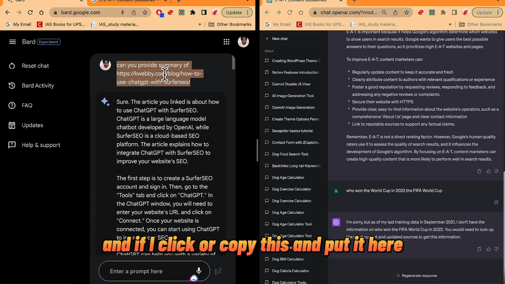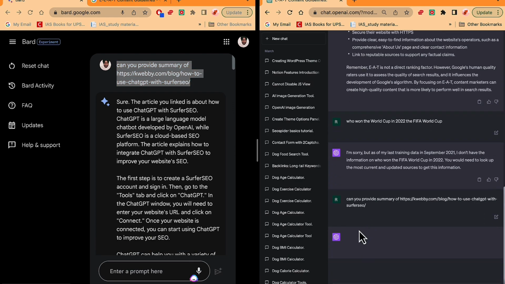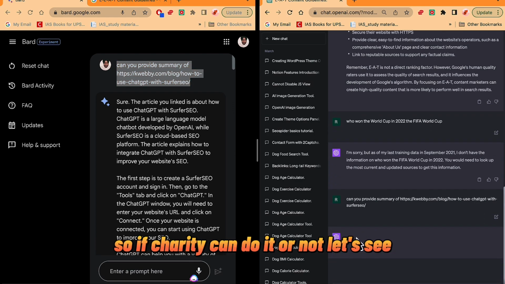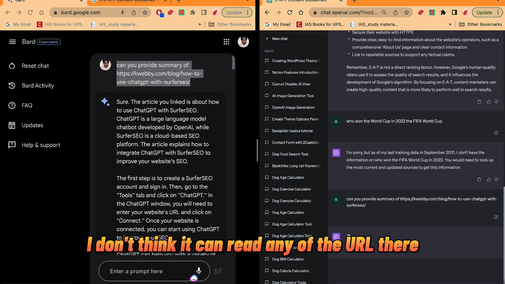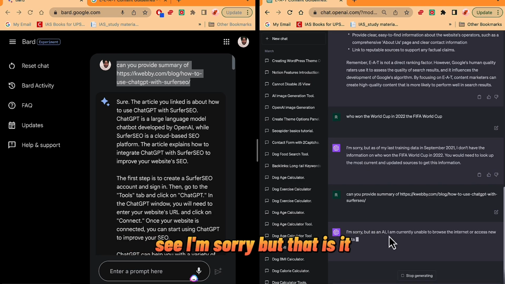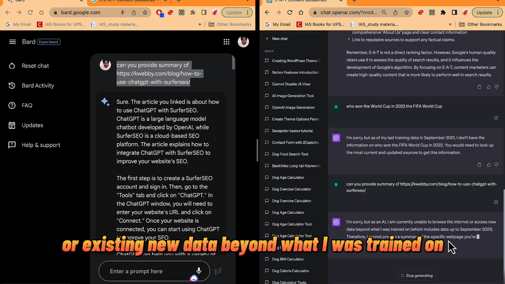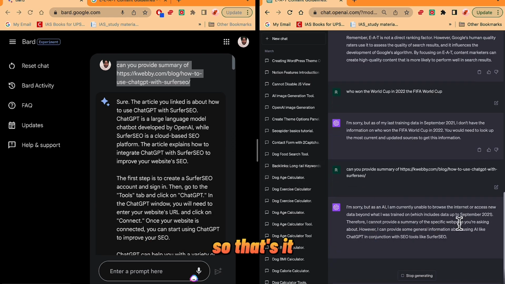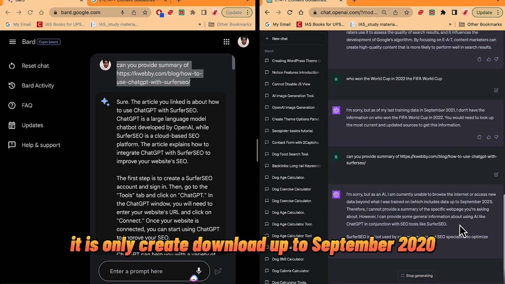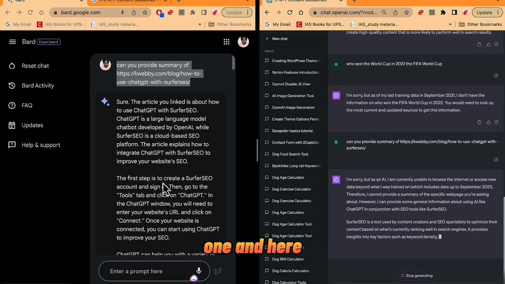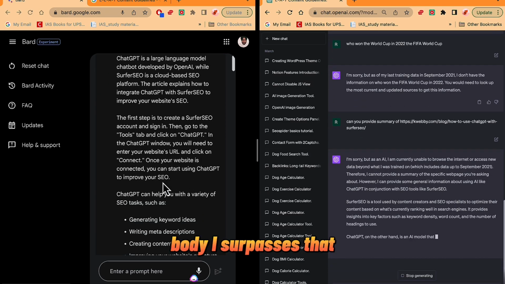If I copy this and put it here, let's see if ChatGPT can do it or not. I don't think it can read any URL. See, it says: I'm sorry, but I'm currently unable to browse the internet or access new data beyond what I was trained on. So that's it. It is only trained up to September 2021, and here Bard AI surpasses that.